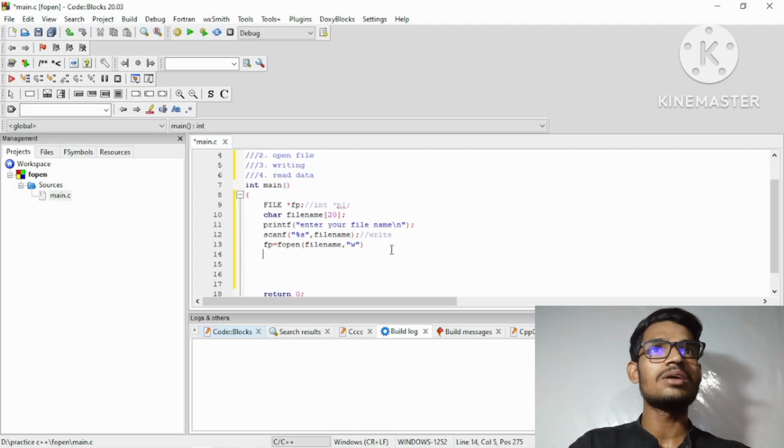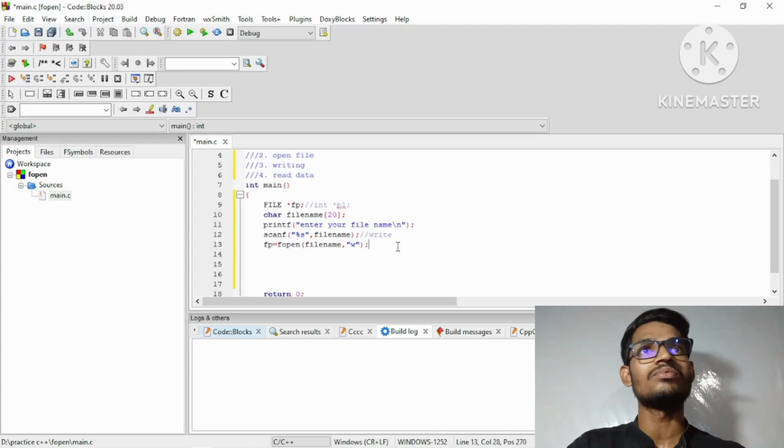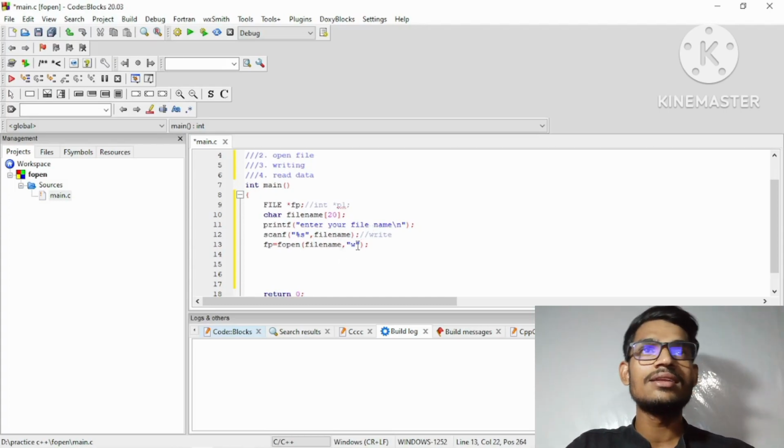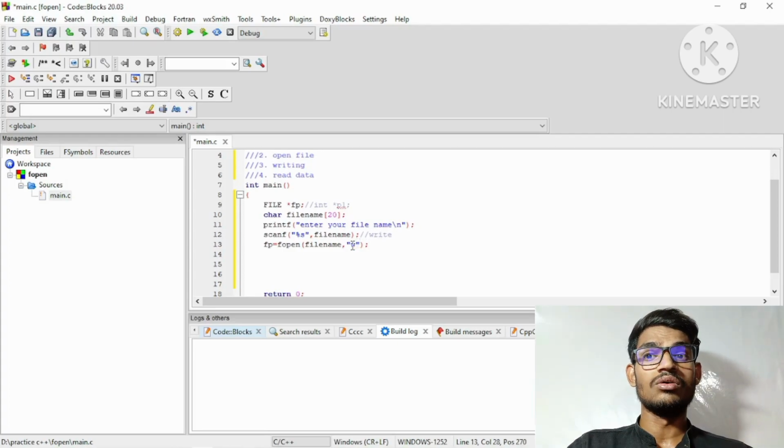Okay, so here we have created one file pointer, that is fp, and with the help of fp we create one file, whose file name will be given by our user's choice. Okay, and then we have to choose the mode, that is the write mode. So we are going to write something here.